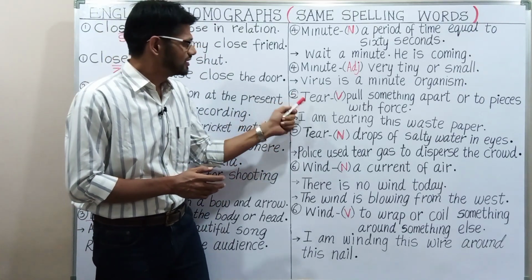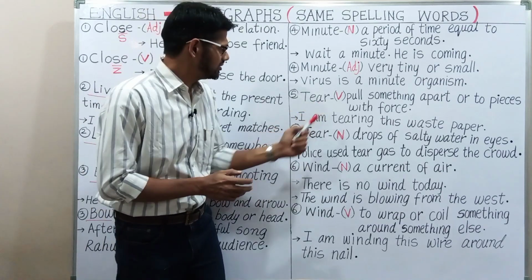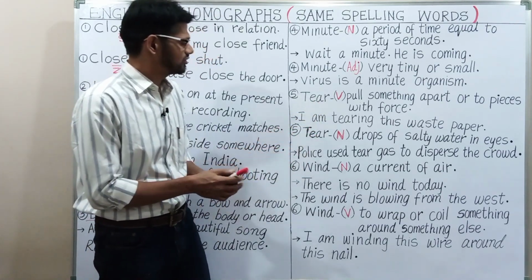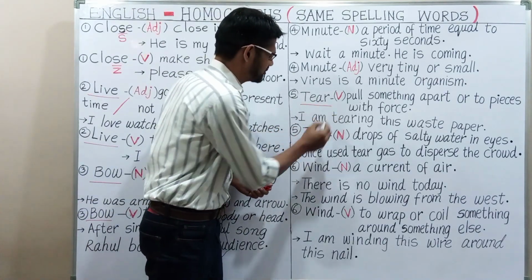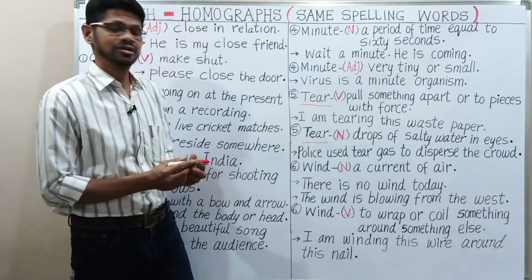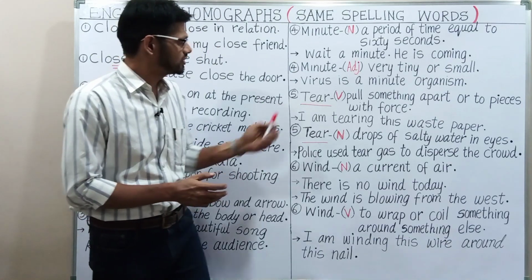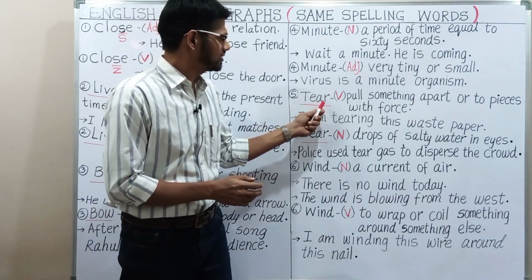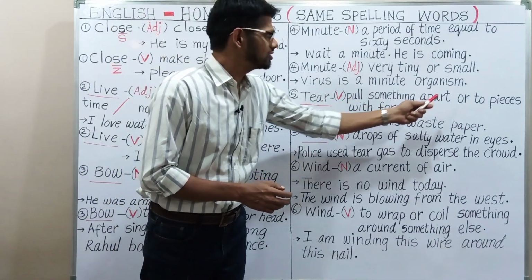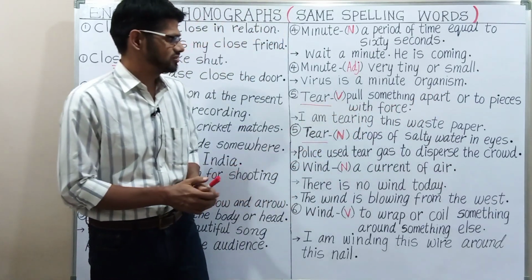Next one is T-E-A-R and T-E-A-R. Spelling is same. We have same spelling, but we have different pronunciation and meaning also. So tear, T-E-A-R, tear, pull something apart or to pieces with a force.